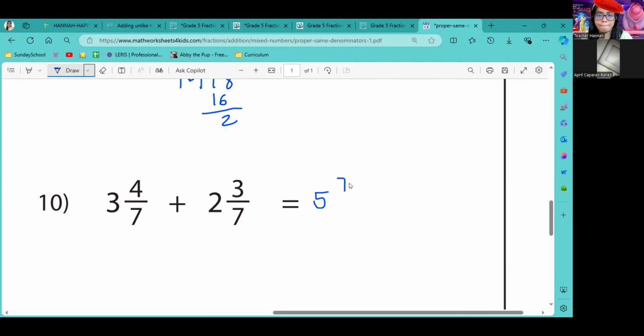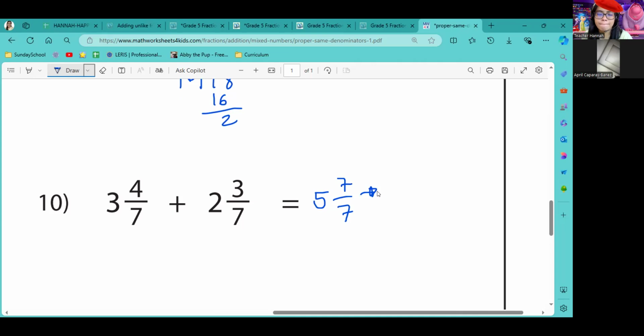And 7. Very good. What's your final answer? 7 divided by 7 is 1. So 7 minus 7 is 0.